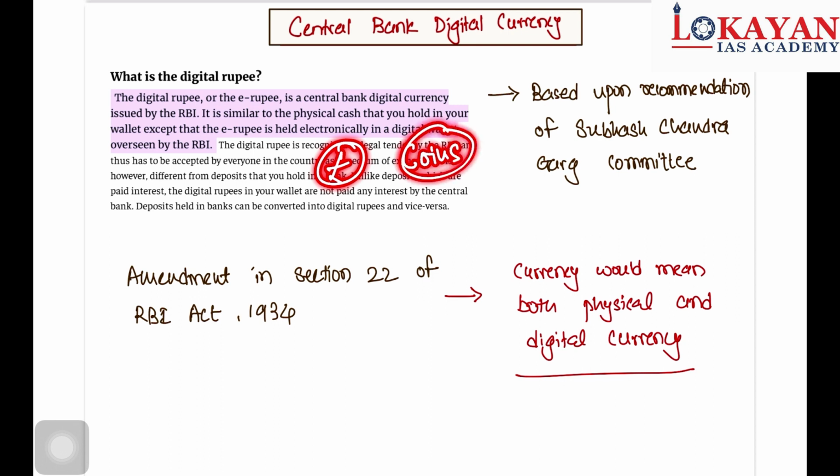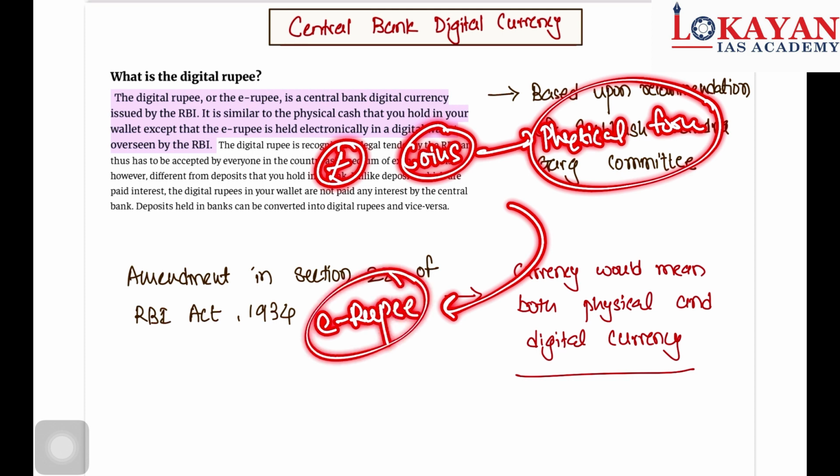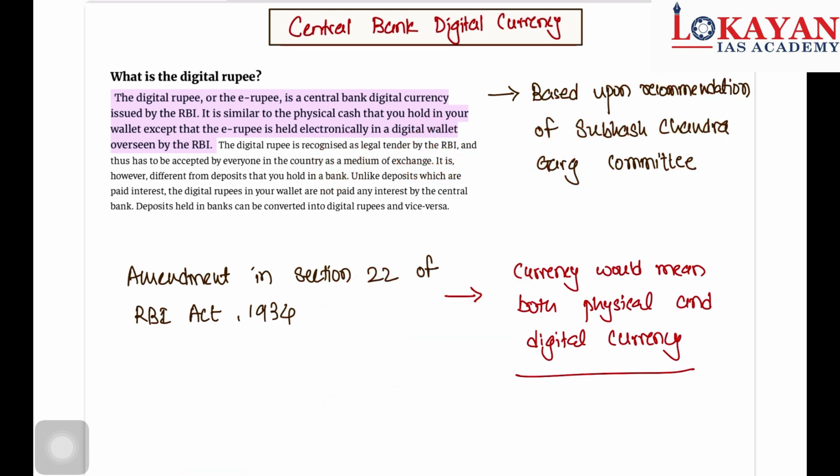All of you know that RBI issues rupee notes and coins. They are legal tender, but they are in physical form. This e-rupee is also digital legal tender, but it's in digital form. So remember this. It will be held electronically in a digital wallet overseen by RBI. So this is important. This is the digital rupee.